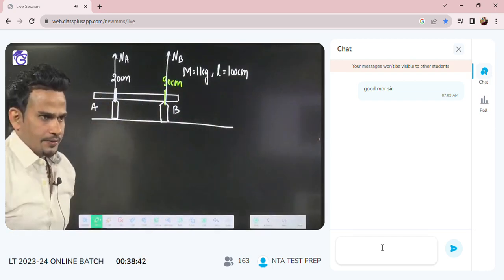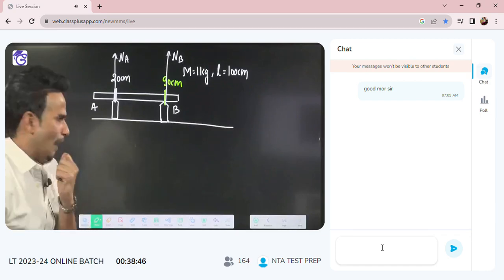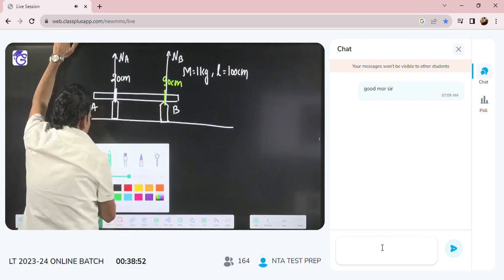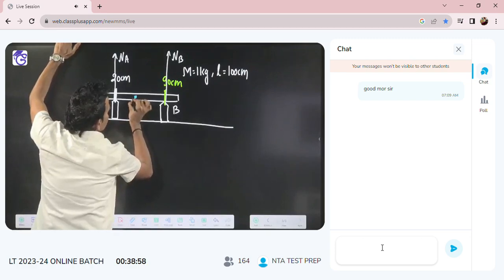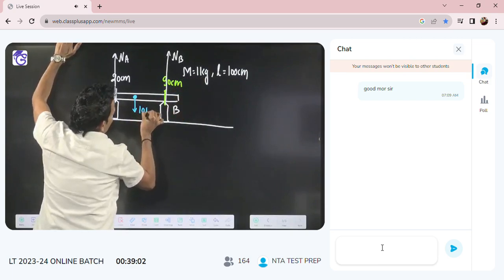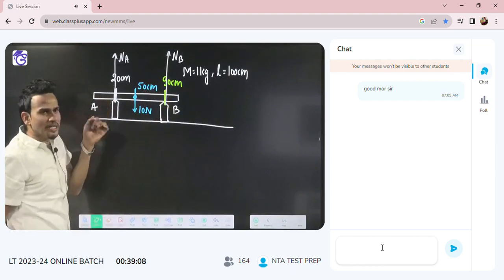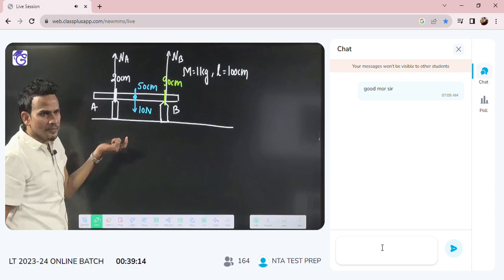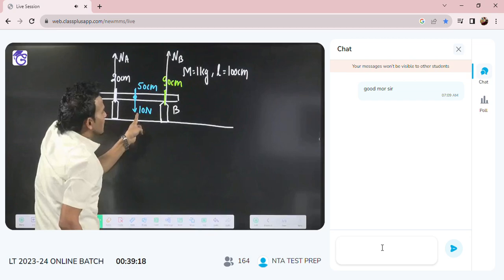I will simply say represent the weight of this meter scale. Weight of the meter scale you have to represent in the middle. So weight of the meter scale will be 1 kg, means 10 Newton, and this will be present at 50 centimeter. Now it's an easy question. I will simply say weight of the meter scale is 1 kg is the mass, so weight will come 10 Newton.